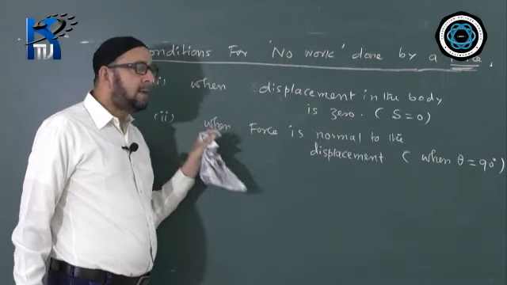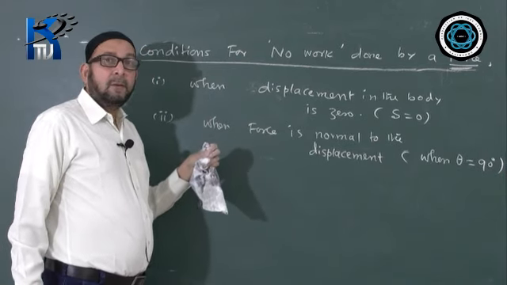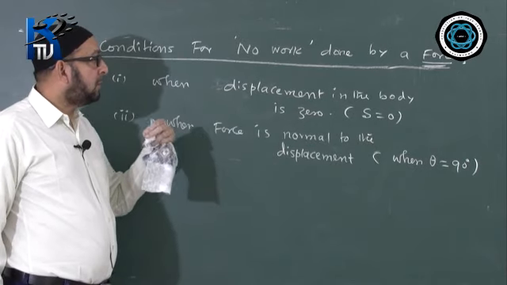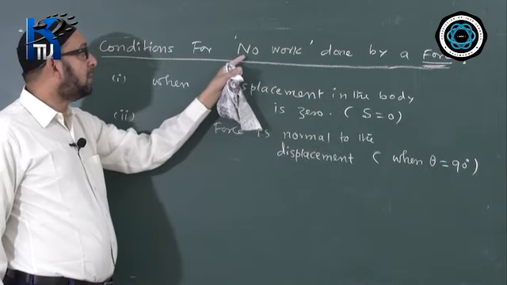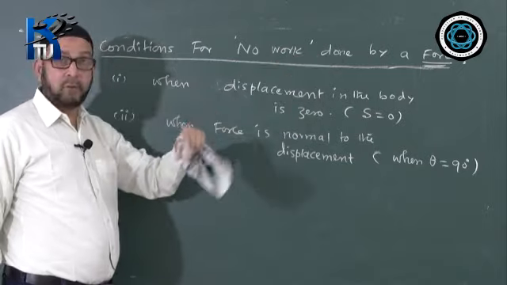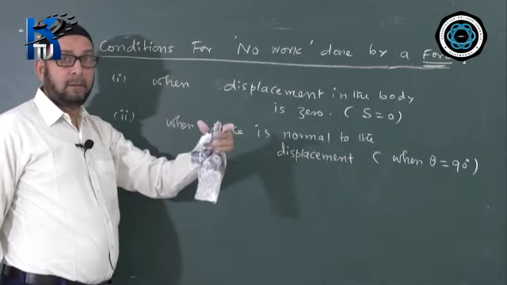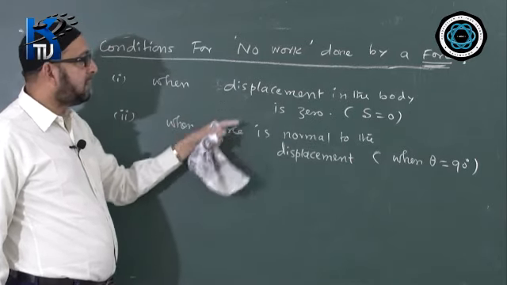I remember one year in ICSE they had given a simple question, a slightly tricky one. What is the condition for the work to be done by a force? They were not asking what is the condition for no work. Under what condition is the work said to be done by a force? That was the question. So that time we just reverse these two conditions.